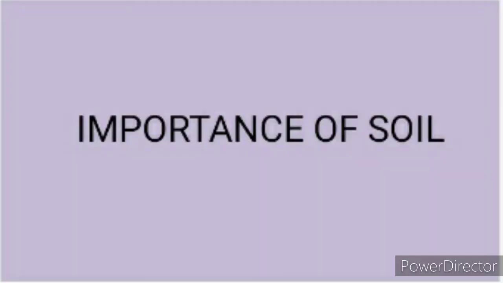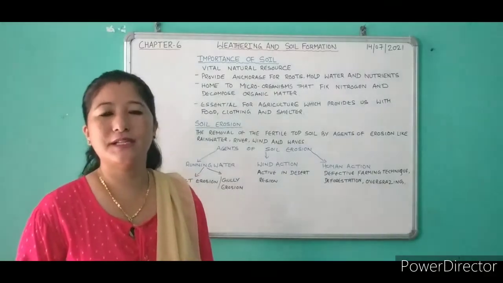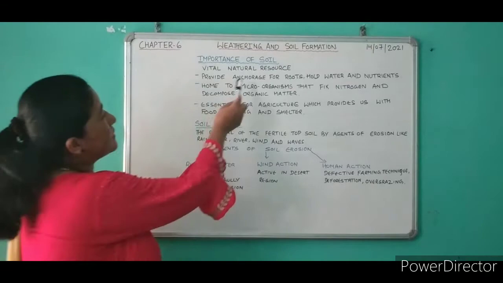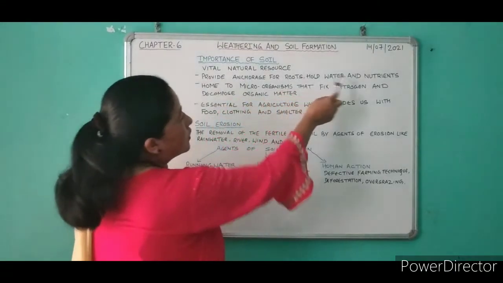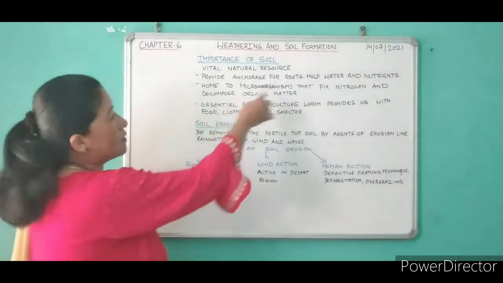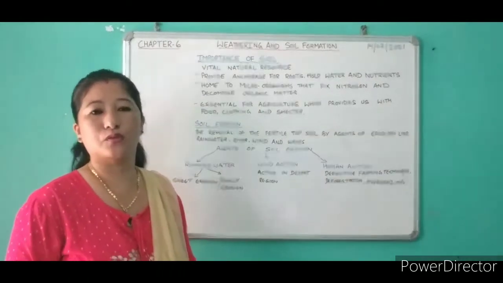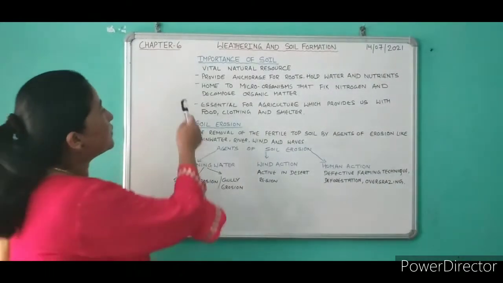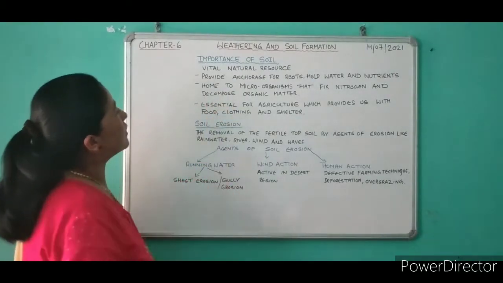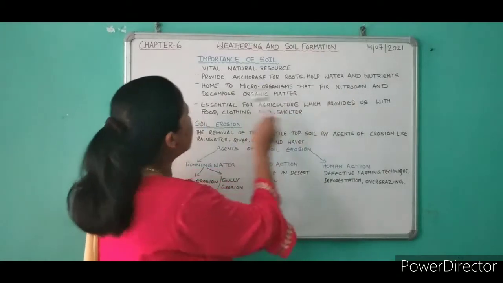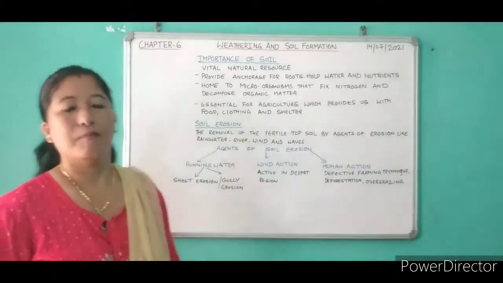Now let's see the importance of soil. So soil is a vital natural resource. Point number 1, it provides anchorage for roots, and holds water and nutrients, which are very important for the growth of the plant. Then number 2, soils are the home to microorganisms that fix nitrogen and decompose organic matter.